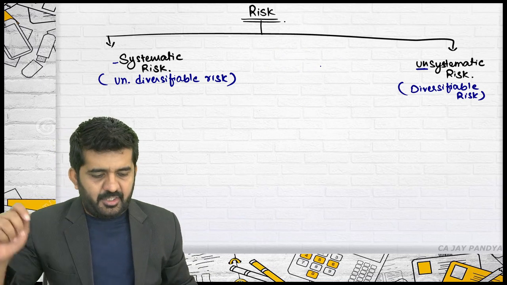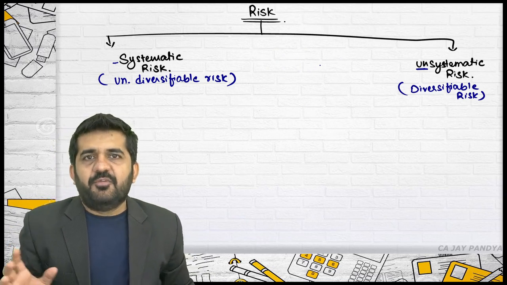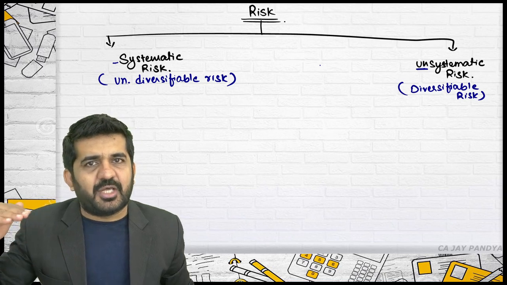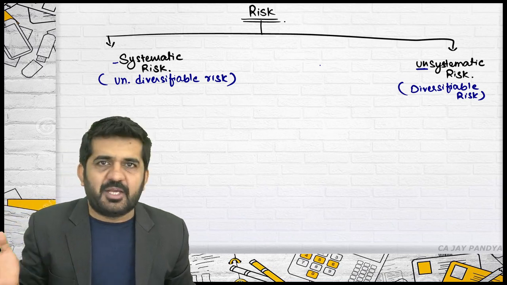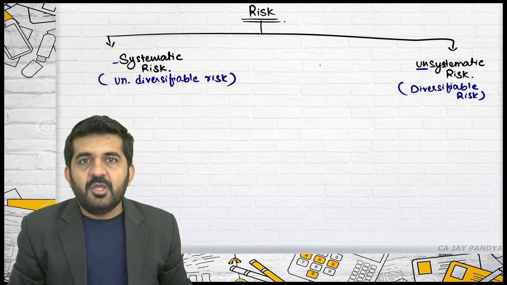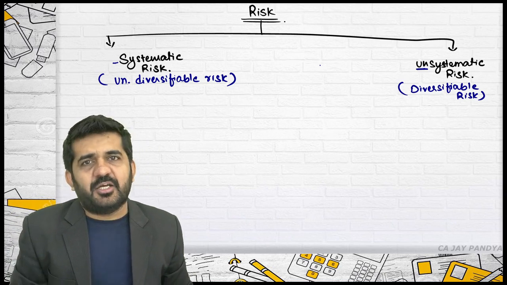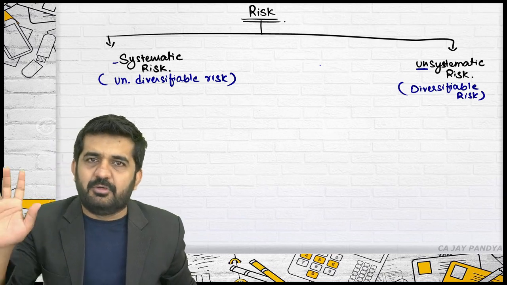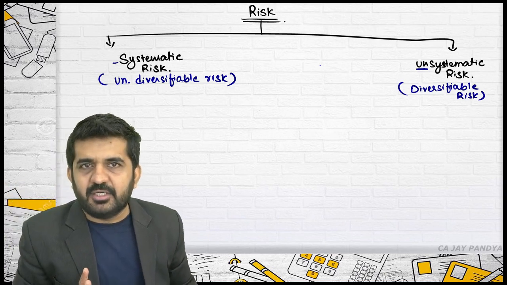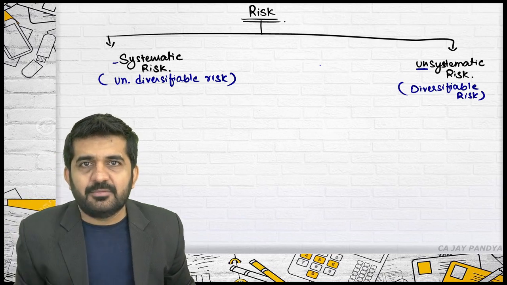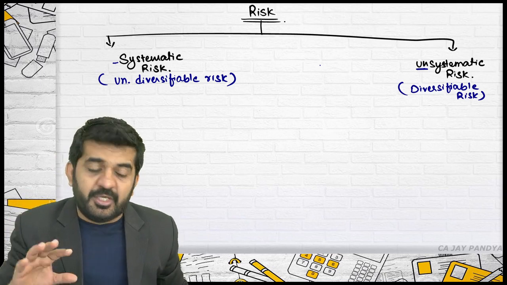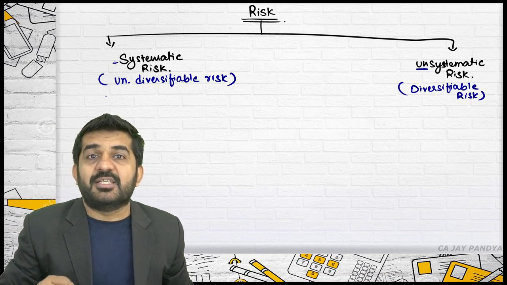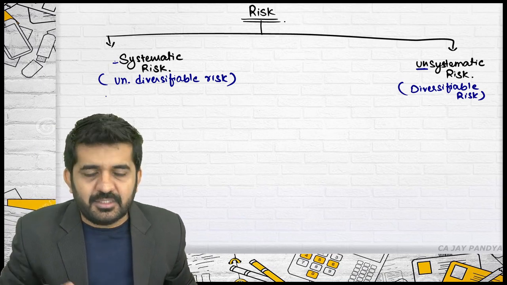So I'll give you an example of systematic risk for you. If you are doing the chartered accountancy course, chartered accountancy comes under the institute ICAI, which is recognized by the government through an act. One fine day, you become a chartered accountant and the government removes that act, so that from now onwards there will be no chartered accountant in India. Is it a risk for you? Yes. Can you reduce it by doing something? The answer is no. This type of risk is a systematic risk. That's right.